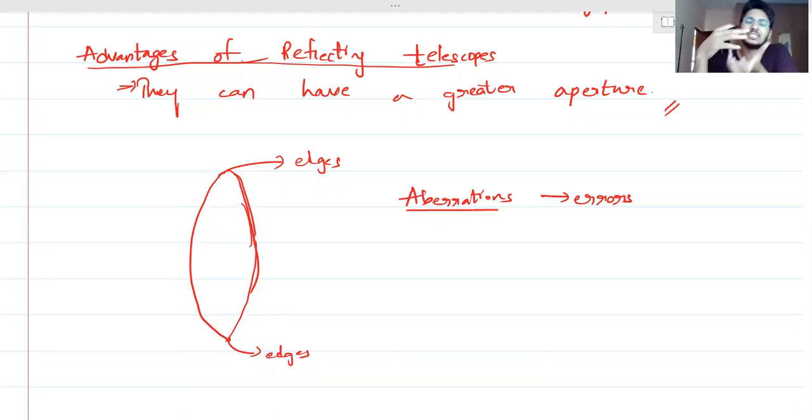So obviously, if you increase this size, will it become easier to hold it or will it become difficult to hold it? क्या होगा? Obviously, if you increase the size, it will become difficult to hold it. And if you are increasing the size, balance करना मुश्किल होगा ना? Simple, right? Balancing it will be difficult. In simple terms, सोचो ऐसे. Small scale and a bigger scale. इतना सोचो. If you have a 15 centimeter scale and a 1 meter scale, it will be easier to balance a 15 centimeter one. Big means imagine जितना बड़ा चाहिए.